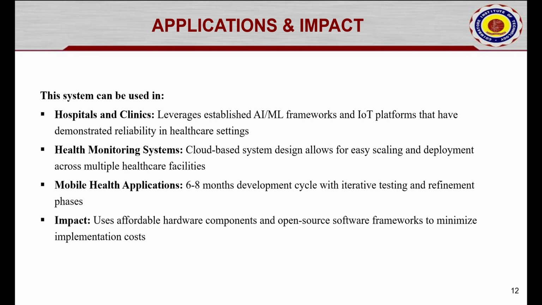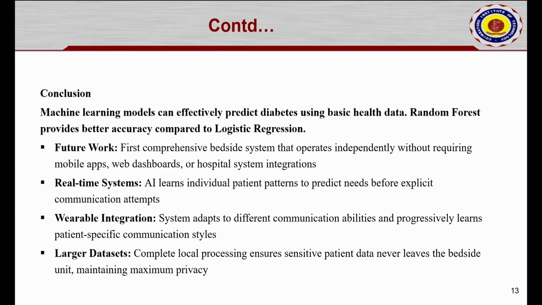So, our project focuses on using machine learning to predict diabetes using basic healthcare parameters. The key takeaway is that these models are not just theoretical, they can deliver practical predictions and good accuracy. When we compare models, Random Forest is better than Logistic Regression. This is mainly because Random Forest can handle complex patterns.